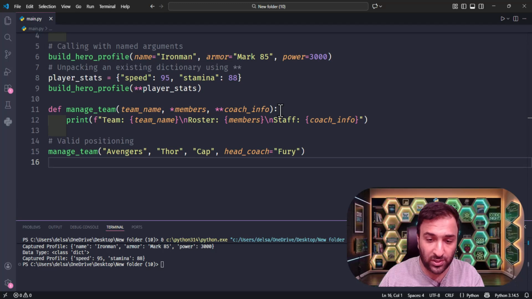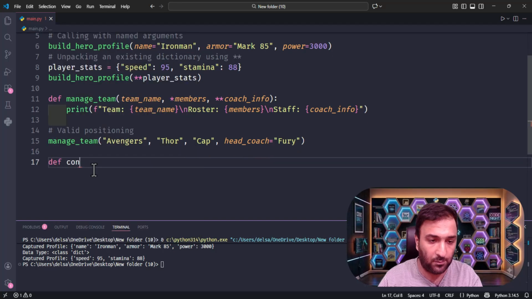Advanced boundaries using a slash and asterisk. Enforce how arguments must be passed using these two divider symbols. Before the slash, strictly positional only, variable names cannot be used. After the asterisk, strictly keyword only, variable names must be explicitly written. In between, standard parameters can be passed using either method.